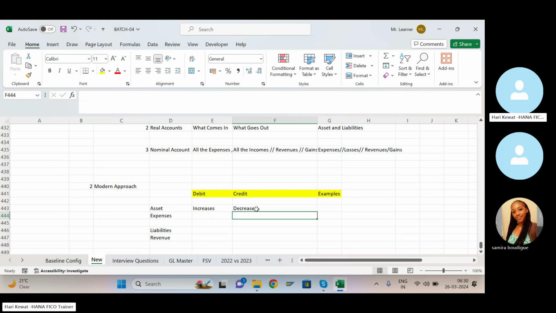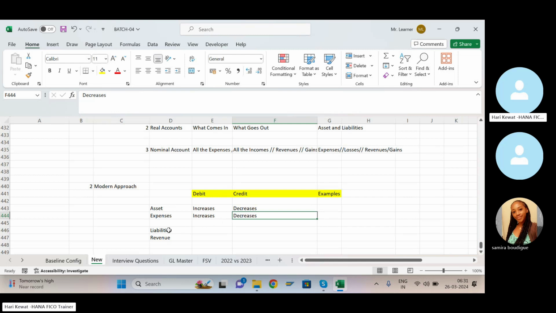So when you purchase the furniture in cash, your furniture increases, so furniture should be debit, but you are making the cash payment, so cash decreases, so cash should be credit. That is how they put the journal entry in the modern approach with the help of increase and decrease. Similarly, expense also. If expense is increasing, it should be debit. If expense is decreasing, it should be credit. If you are paying the rent, it means your expense has increased, so it should be debited.